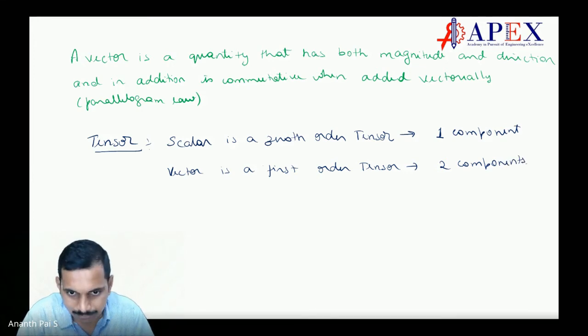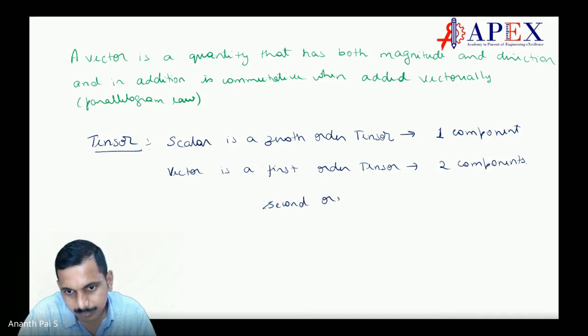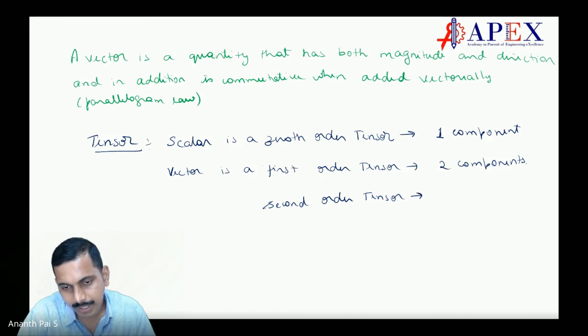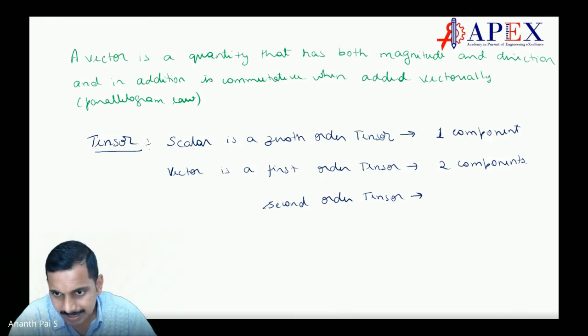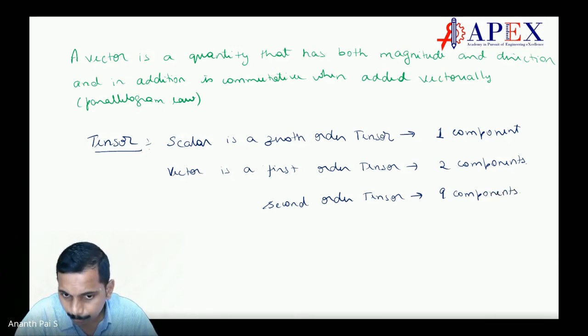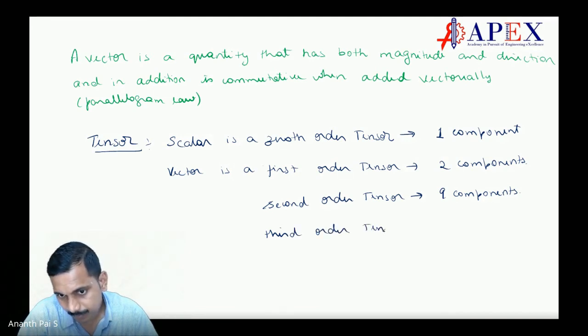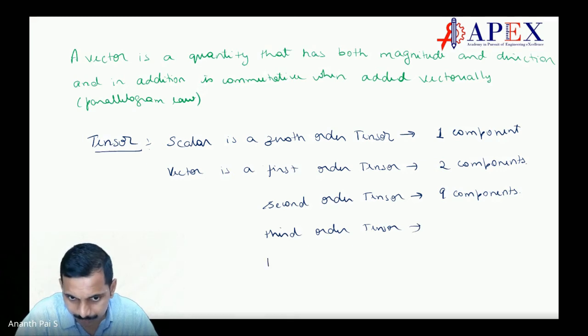Next you have second order tensor, and this second order tensor has 9 components. Then you have third order tensor also. Kronecker delta is called a third order tensor. Fourth order tensor, then it goes on.